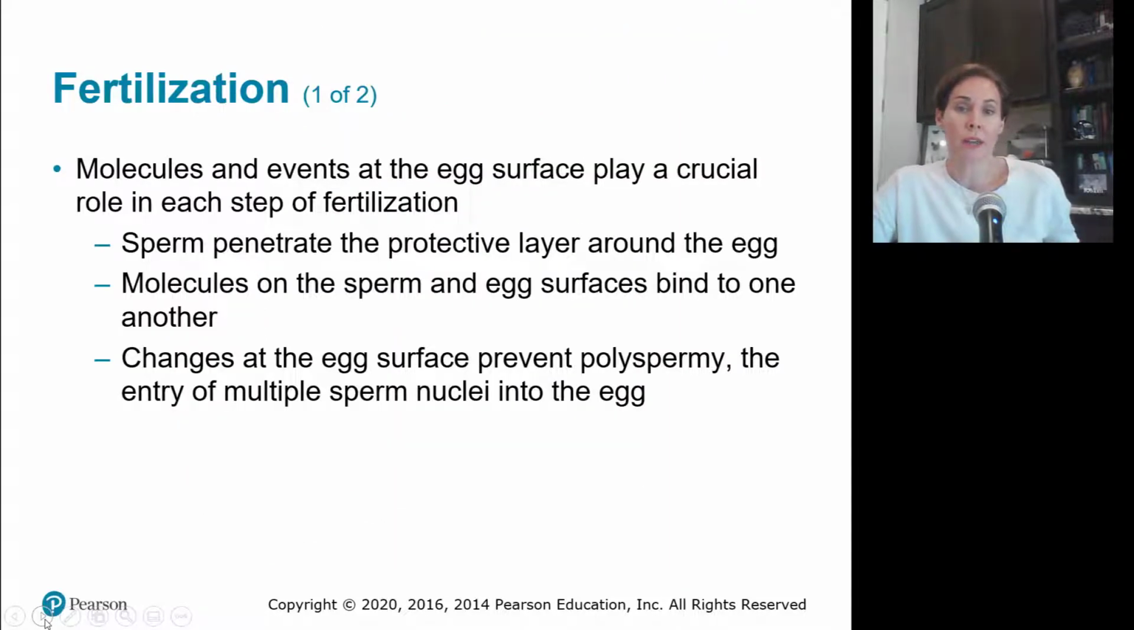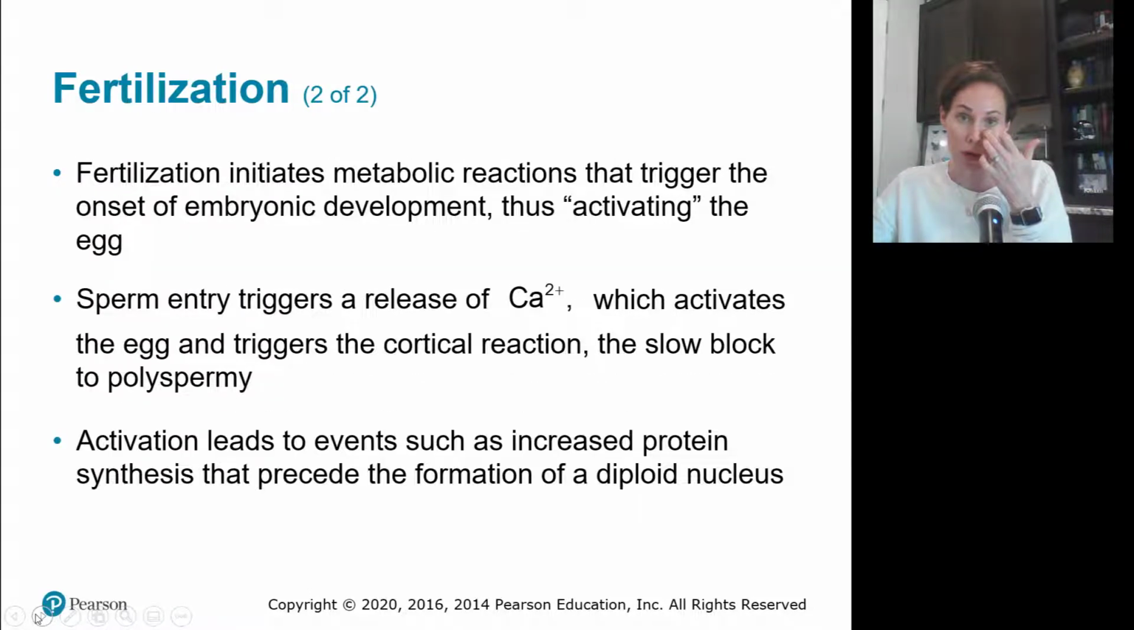Molecules and events at the egg surface play a crucial role in each step of fertilization. So sperm penetrates the protective layer around the egg. The molecules on the sperm and egg surface bind to one another. That causes a change in the egg surface to prevent polyspermy. You don't want multiple sperm to attack one single nucleus. Once they've bound, the egg wants to accept only that one single sperm.